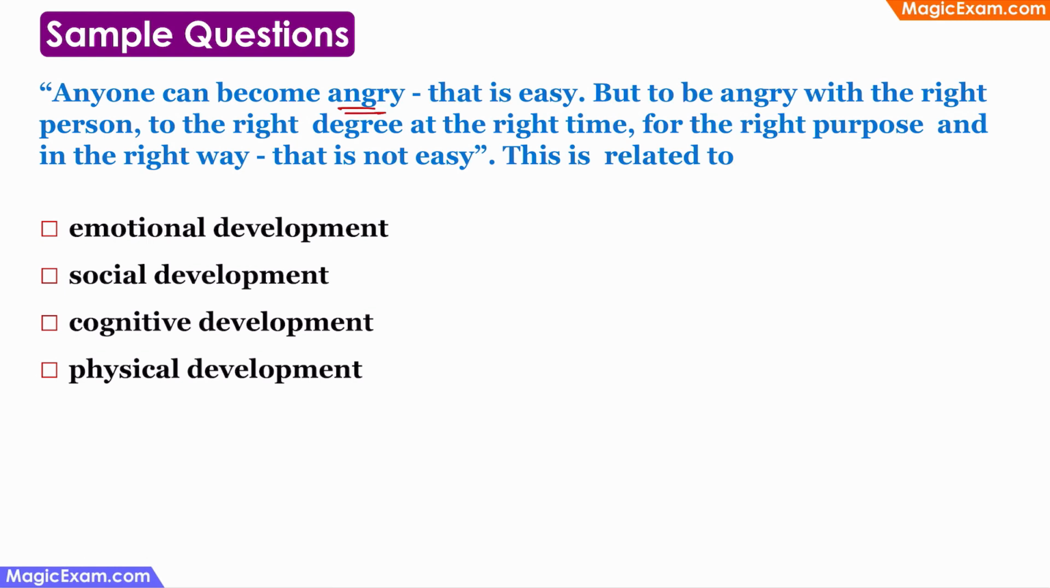Anyone can become angry. That is easy. But to be angry with the right person, to the right degree, at the right time, for the right purpose and in the right way, that is not easy. This is related to which of the following? Now we are talking about anger here, right? And why it is very necessary to be angry at the right person, at the right degree, at the right time, for the right purpose. So we are talking about emotional development here. We are not talking about social development, cognitive development or physical development. So this is about emotional development.